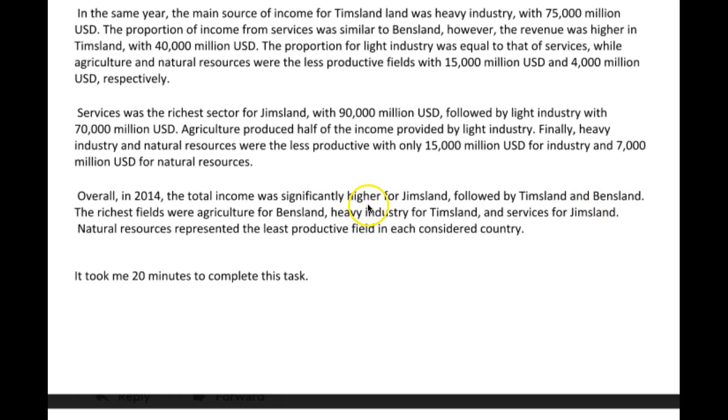Okay, this we've kind of got a comparison. It would have been more appropriate because we're not really comparing them. It was higher than Chimsland, it's higher than Timsland or whatever. But here we're ranking them, so we should say total income was the highest for Chimsland, followed by Timsland and Bensland. The richest sectors, I think, were best, or the most wealth-producing sectors were highest. I wouldn't say rich. Let's see. The most significant sectors were agriculture for Bensland, heavy industry for Timsland, and services for Chimsland.